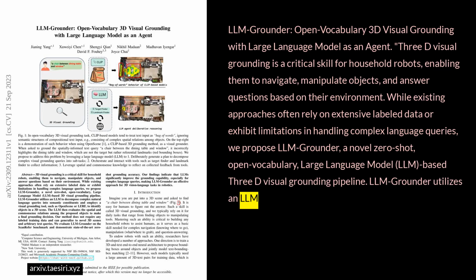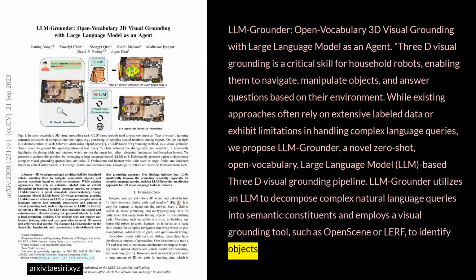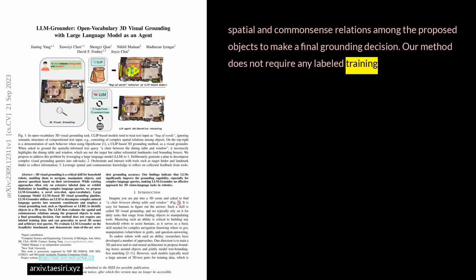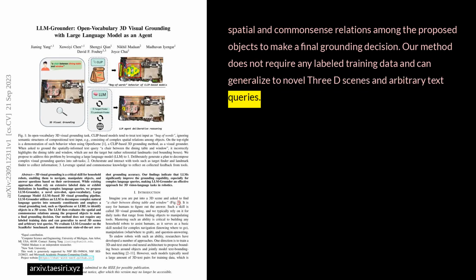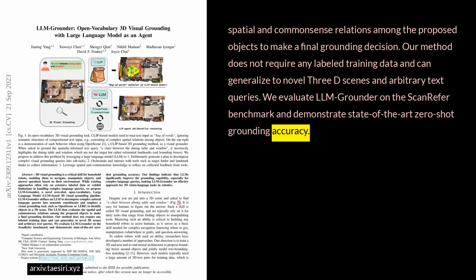LLM-Grounder utilizes an LLM to decompose complex natural language queries into semantic constituents and employs a visual grounding tool, such as OpenScene or LERF, to identify objects in a 3D scene. The LLM then evaluates the spatial and common sense relations among the proposed objects to make a final grounding decision. Our method does not require any labeled training data and can generalize to novel 3D scenes and arbitrary text queries. We evaluate LLM-Grounder on the ScanRefer benchmark and demonstrate state-of-the-art zero-shot grounding accuracy.